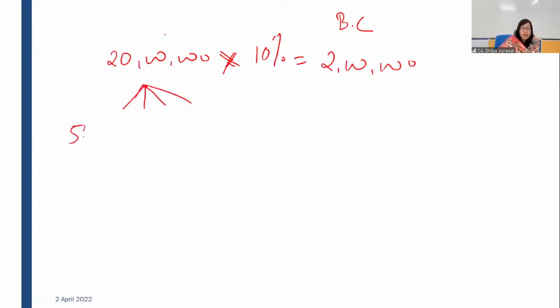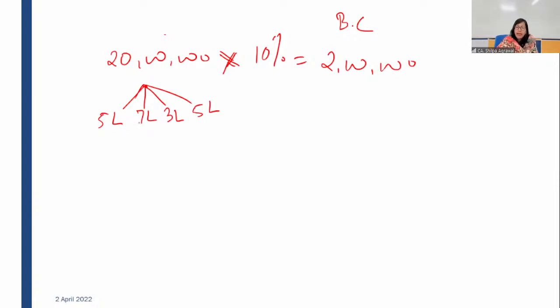In the first phase you are using 5 lakh, in the second phase 7 lakh, then in the third phase 3 lakh, and in the last phase 5 lakh. Okay, so it comes to 20 lakh rupees.